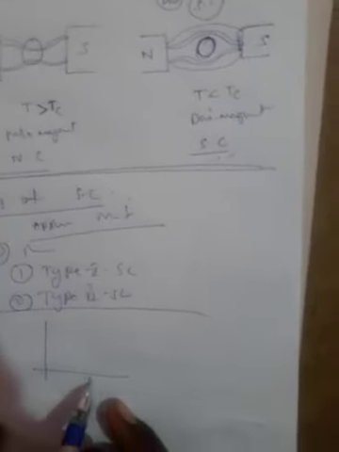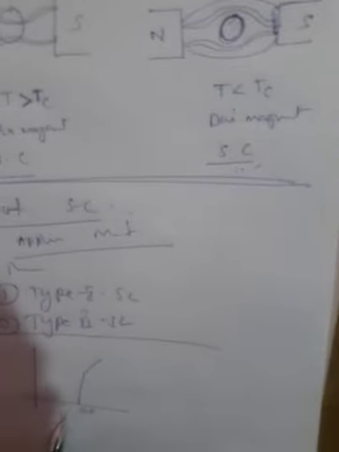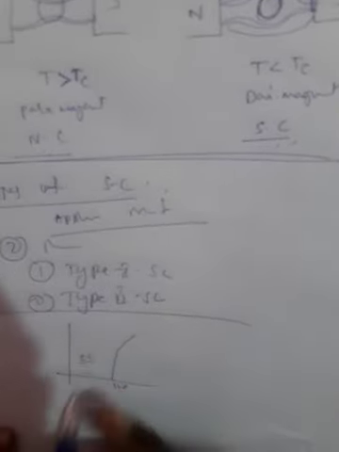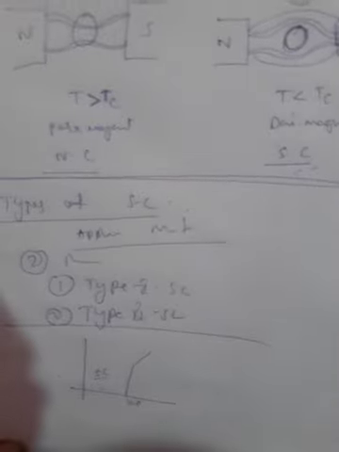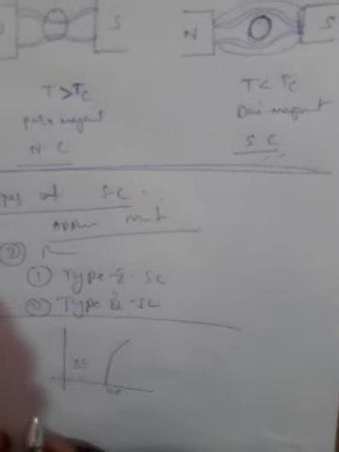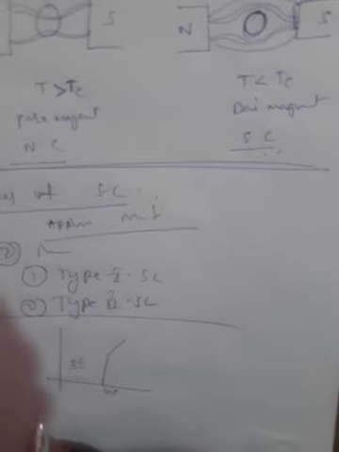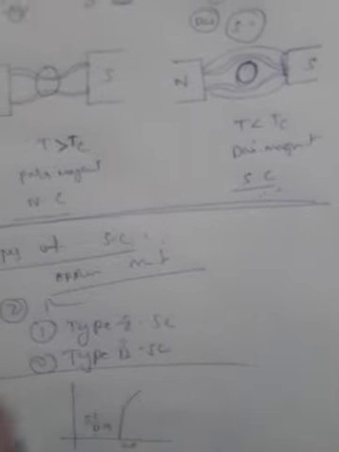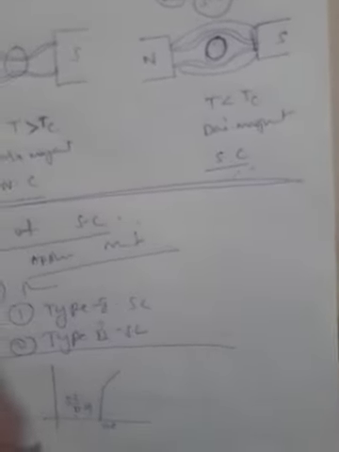This is the critical magnetic field. Below the critical magnetic field, the magnetic fluxes do not penetrate the sample. In that case, the material exhibits superconductivity, and the sample shows perfect diamagnetic nature. Very simple. The magnetic field does not penetrate the sample as long as the applied field is lower than the critical field.